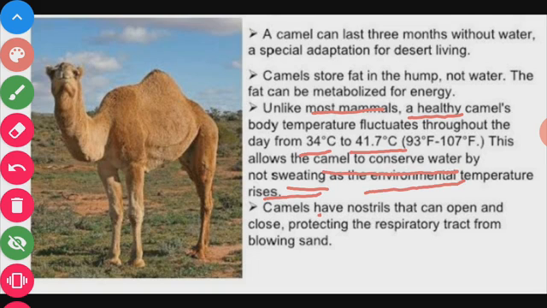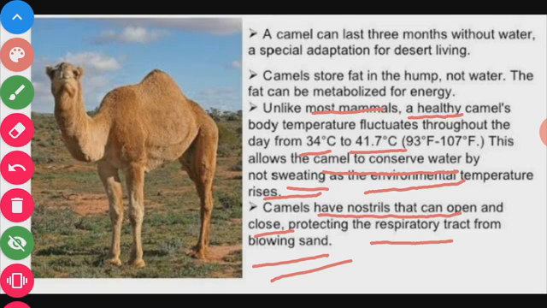Camels have nostrils that can open and close, protecting the respiratory tract from blowing sand. When fast winds are blowing in the deserts, these closed nostrils protect the camel from sand, and it also has long eyelashes which protect the eyes of the camel from sand.